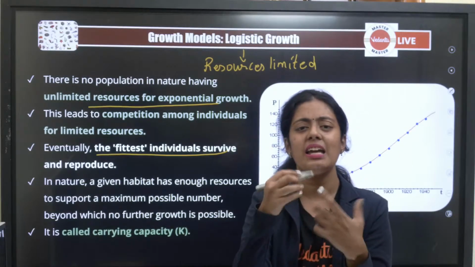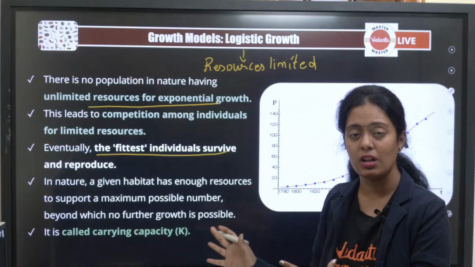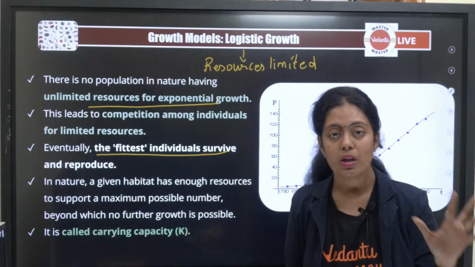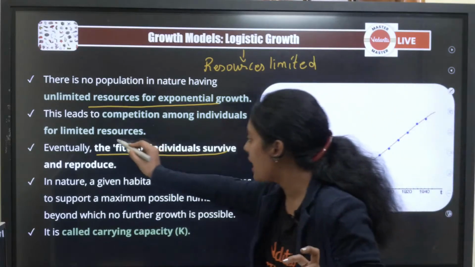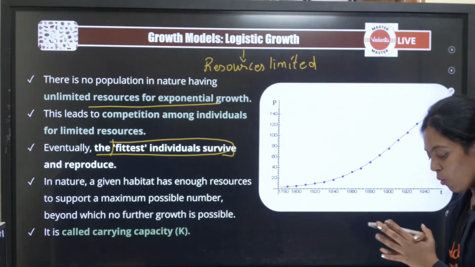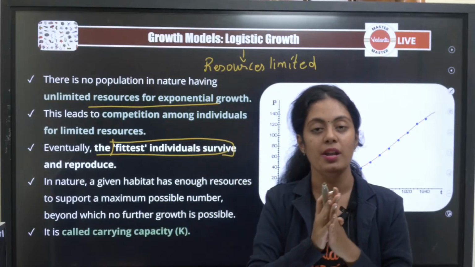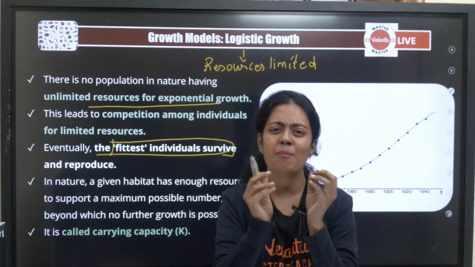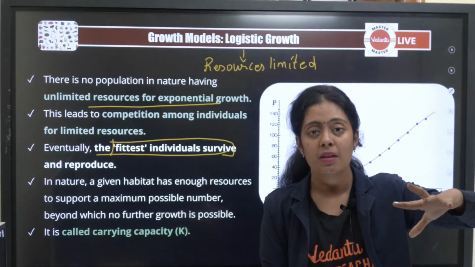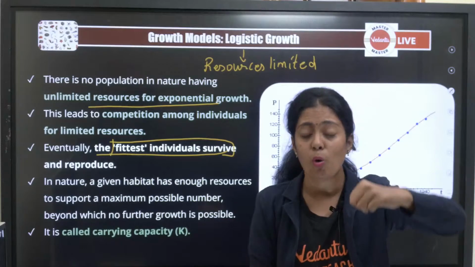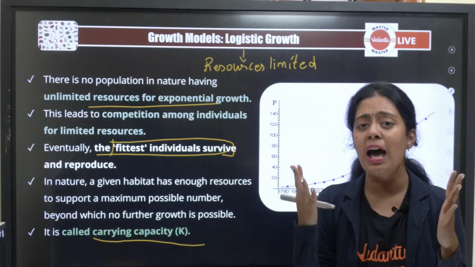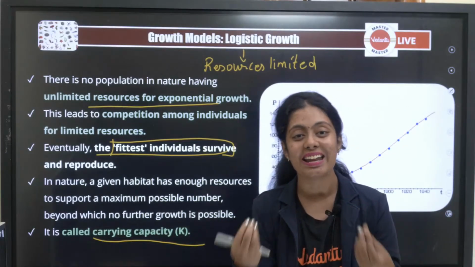How is this fitness calculated, especially when it comes to ecology? Fitness is calculated by how well an organism can reproduce. How well an organism can reproduce, that is how they denote fitness. Now let me give an example for a population. There is a 10 by 10 feet room. Maximum how many people can live there, say 5? That maximum amount of organisms that a place can withhold or uphold is called carrying capacity. In a 2 BHK house, maximum 6 people can stay, can 7 people stay? That is carrying capacity.